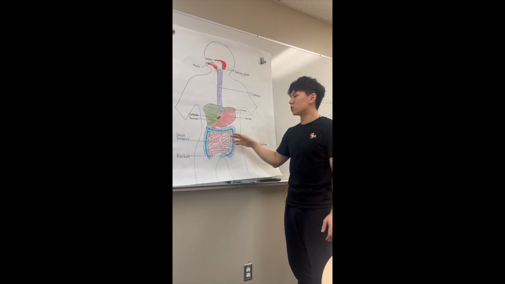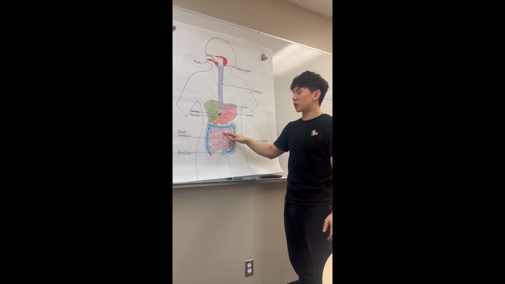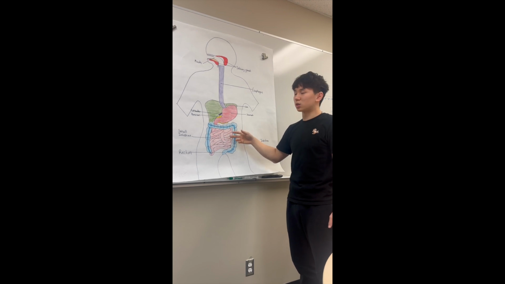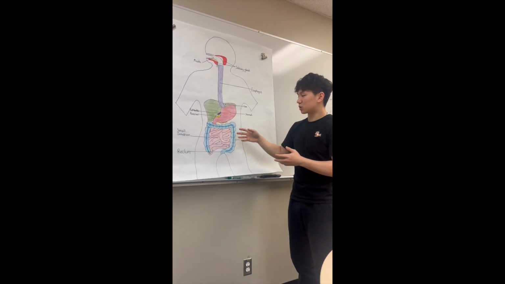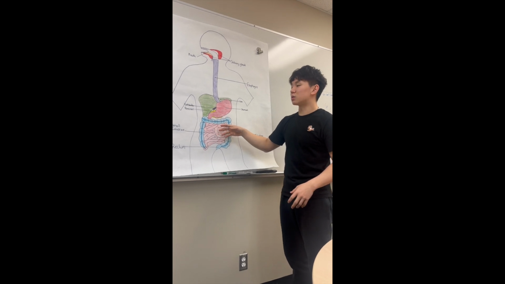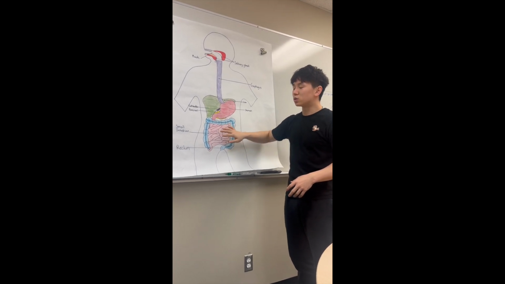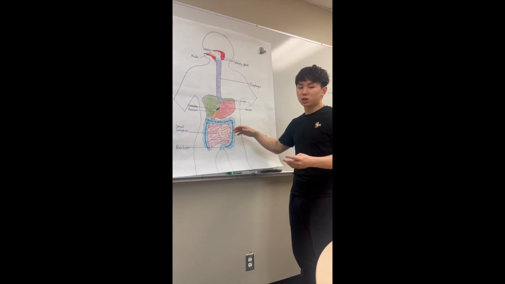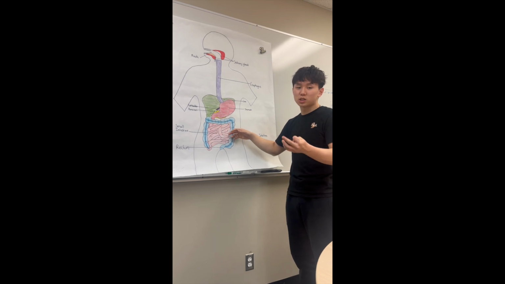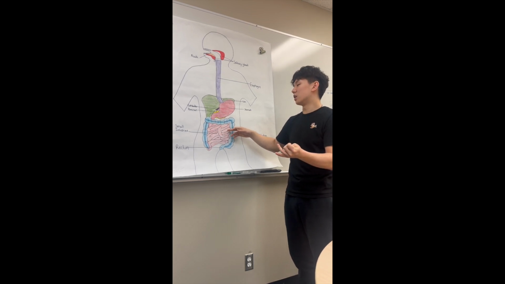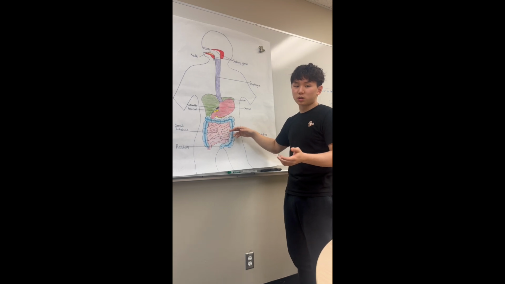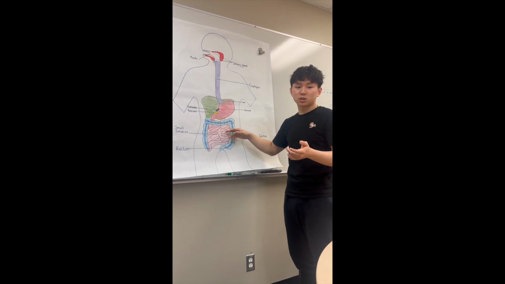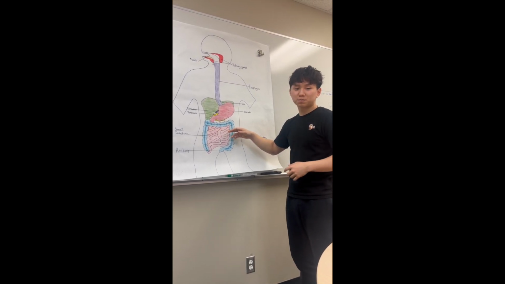The lipase is used to break down triglycerides into glycerol and fatty acids. After that, the main intestinal enzymes that are produced in the small intestine are maltase, sucrase, and lactase. And those are used to convert disaccharides into monosaccharides.